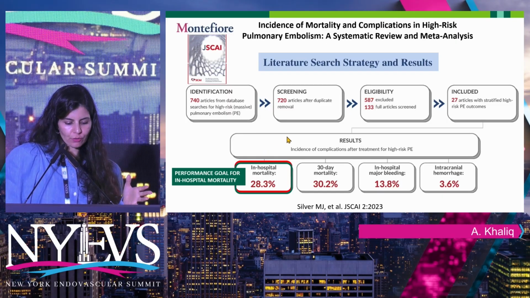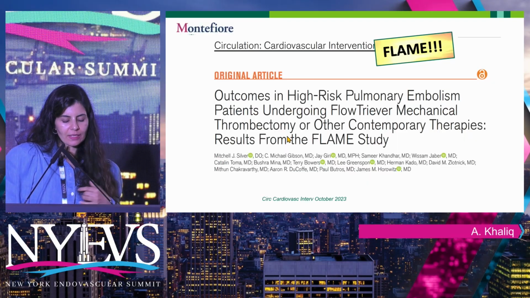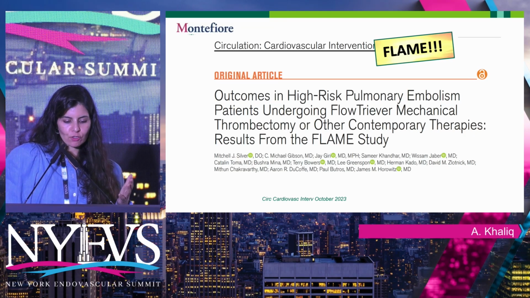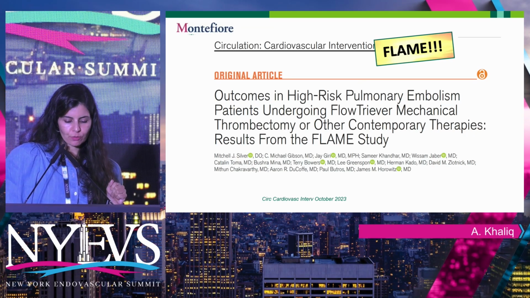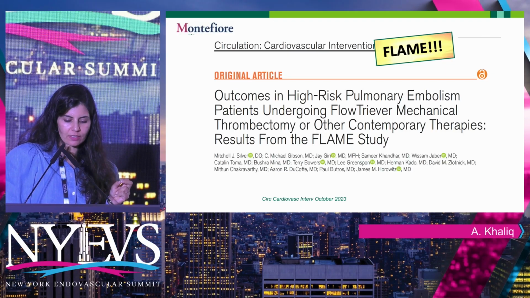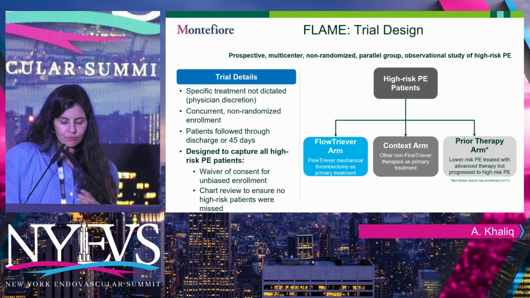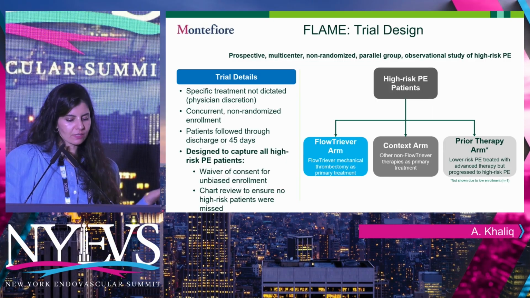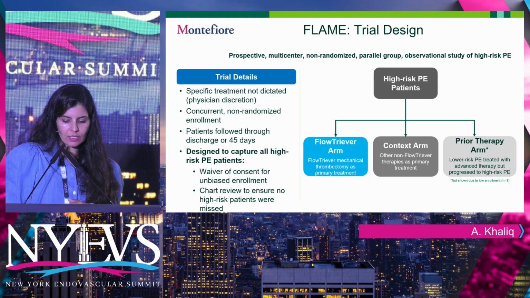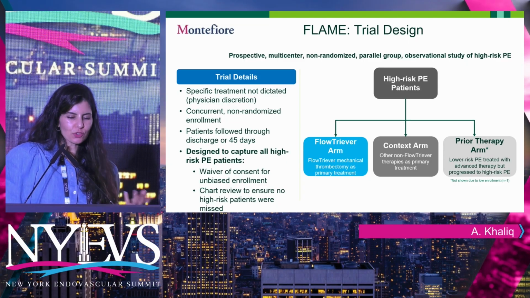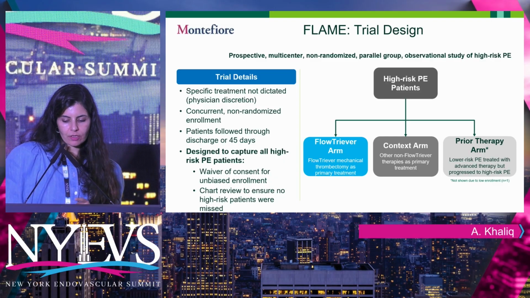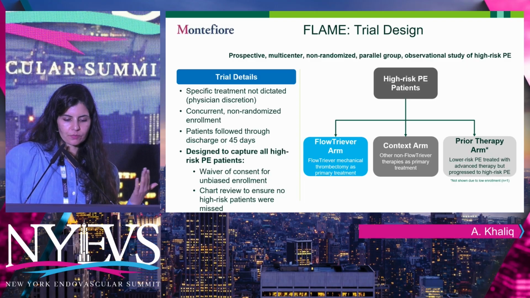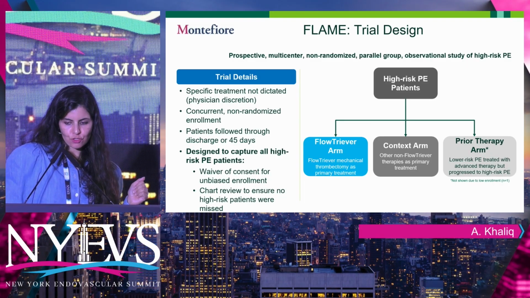So based on this number, Inari did their FLAME study, a late-breaking trial at ACC 2 years back, and they studied the outcomes of high-risk pulmonary embolism patients undergoing Inari's FlowTriever system versus other contemporary treatments. This was exciting for everybody to see because they looked at three arms: the FlowTriever arm, the context arm, which was the non-FlowTriever arm with any other therapies, mostly lytic therapies in this case, and the prior therapy arm, which is what we saw already in the literature, about 30%.